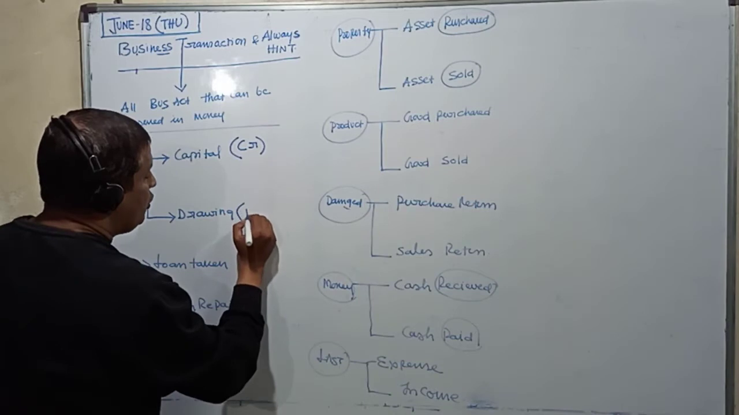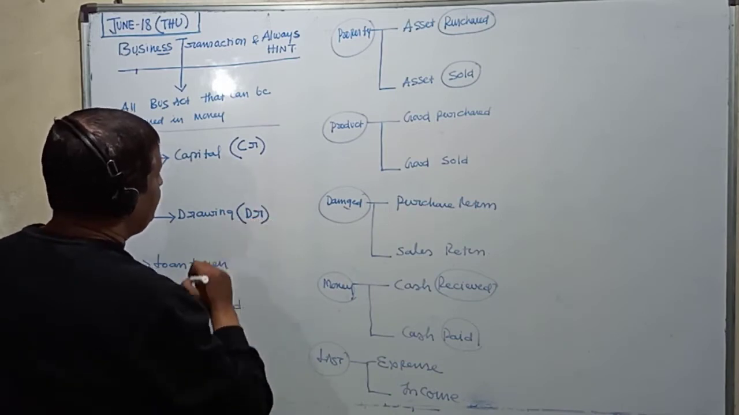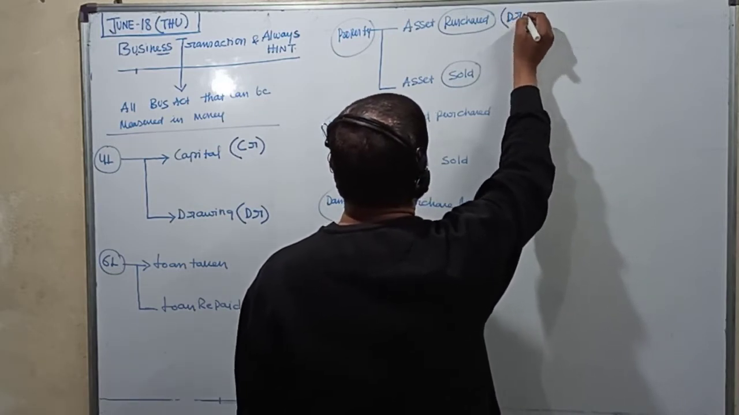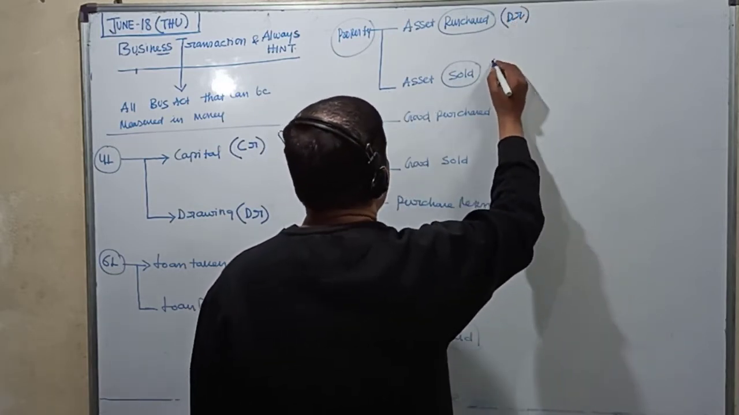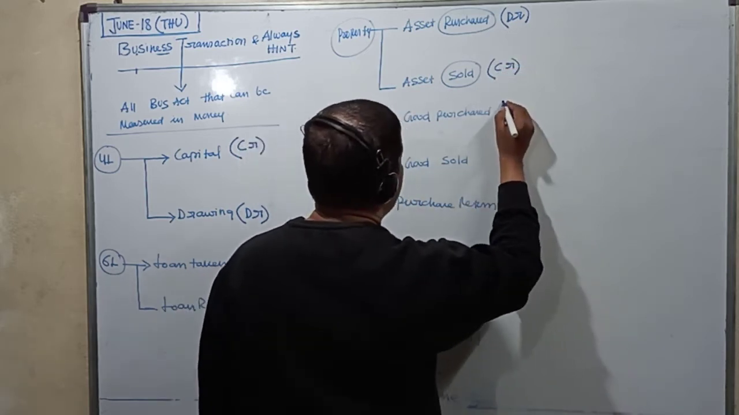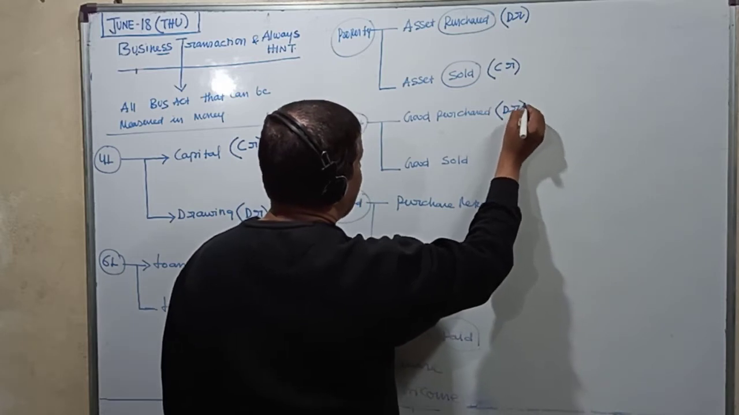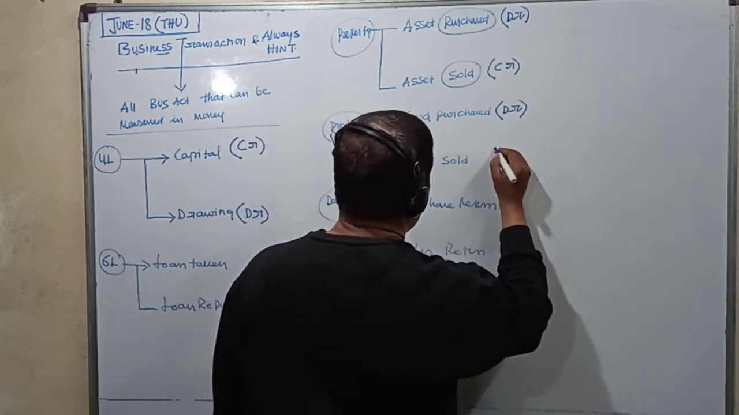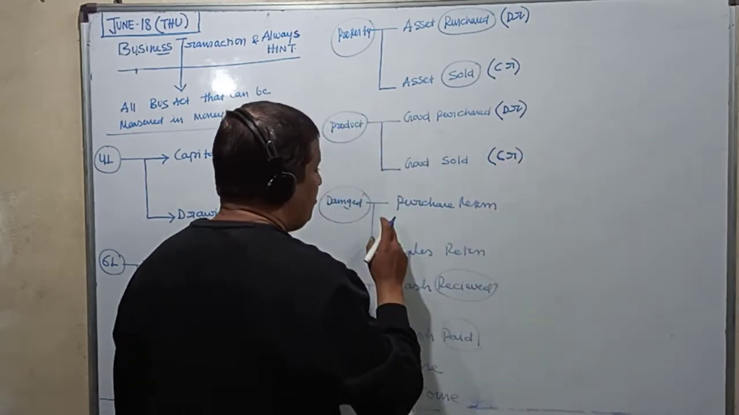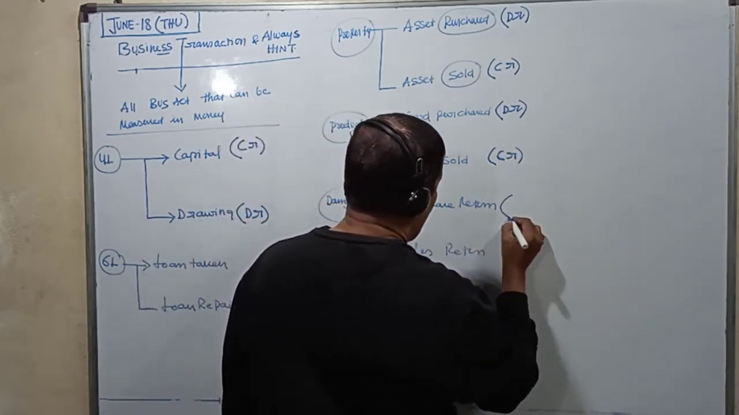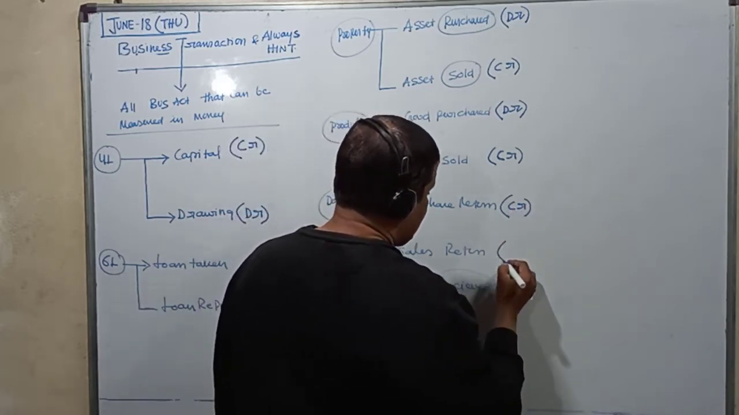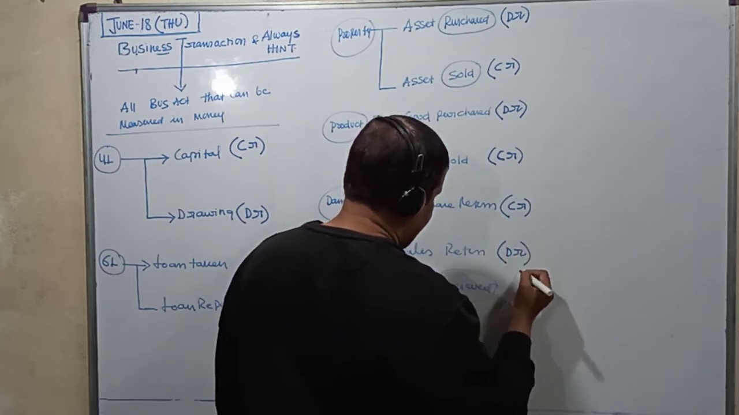Drawing account is always debited. Asset purchased account is always debited. Asset sold account is always credited. Goods purchased account is always debited. Goods sold account is always credited. Purchase written account is always credited. Sales written account is always debited.